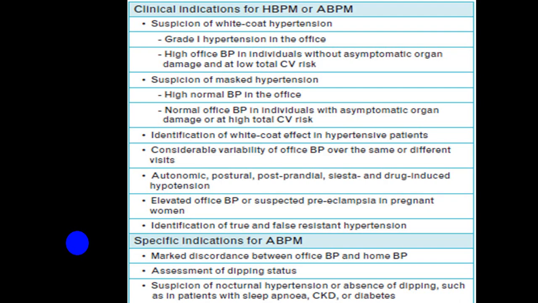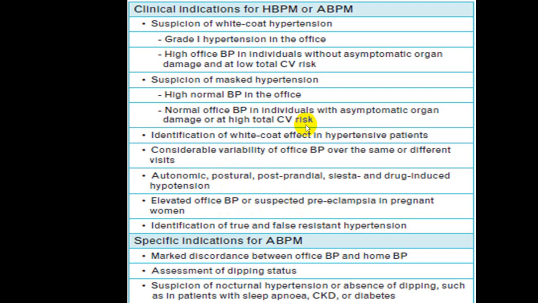So these are the indications mainly: white coat hypertension, grade 1 hypertension in office, suspicion of mask hypertension, then white coat effect in hypertensive patient, then diurnal fluctuations, any postural hypotension, suspected preeclampsia.